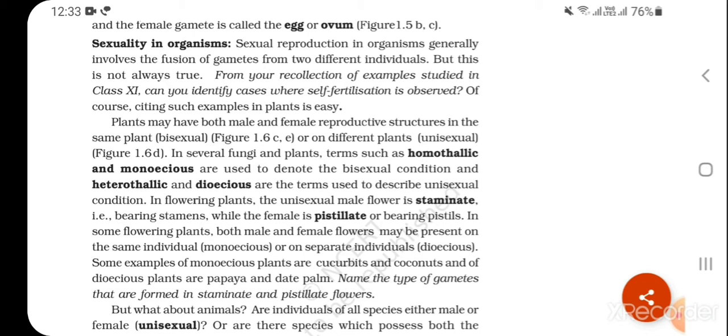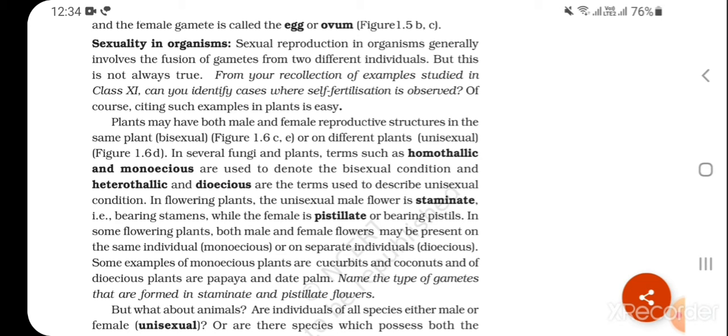Plants may have both male and female reproductive structures in the same plant, that is bisexual, or on different plants, that is unisexual. In several fungi and plants, terms such as homothallic and monoecious are used to denote the bisexual condition, and heterothallic and dioecious are the terms used to describe unisexual conditions.